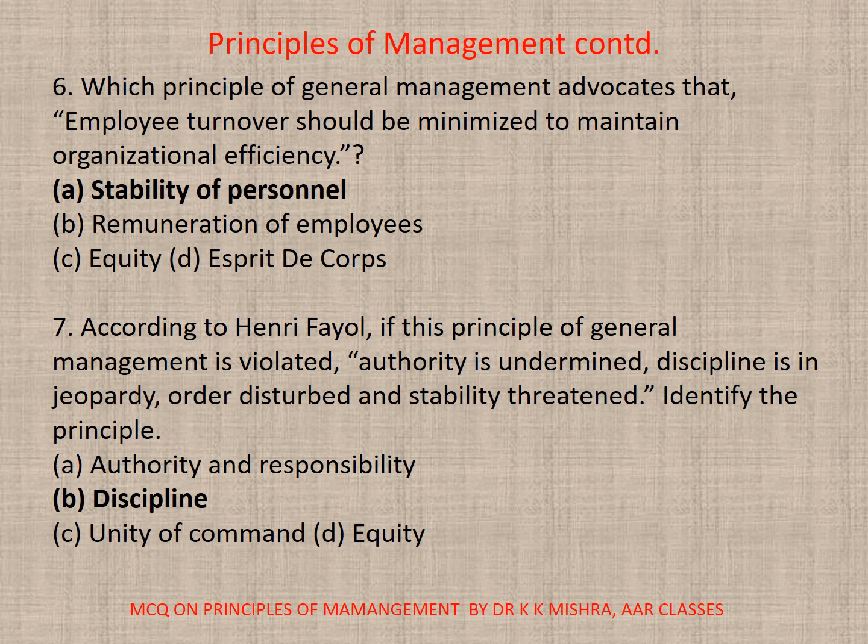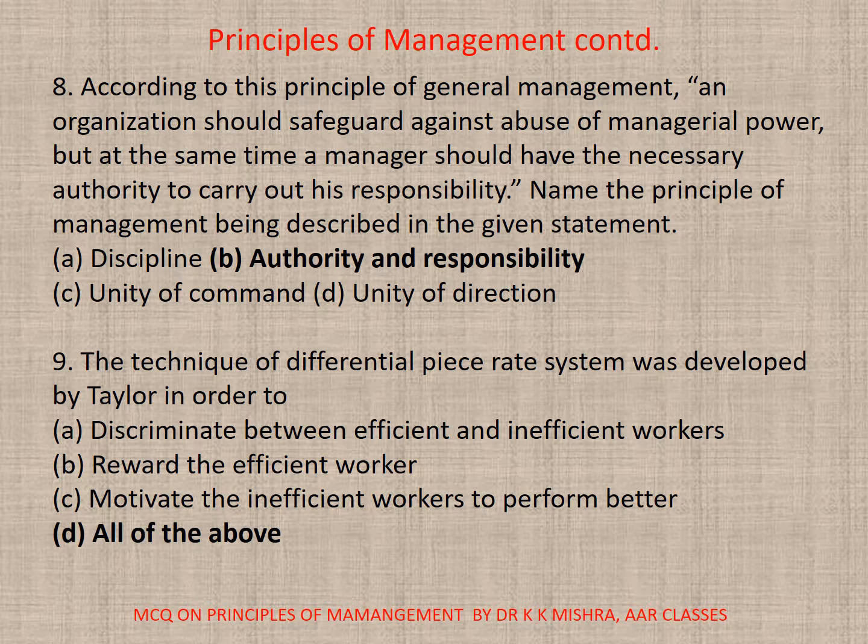7. According to Henry Fayol, this principle of general management is violated: authority is undermined, discipline is in jeopardy, order disturbed and stability threatened. Identify the principle. Correct option is B. Discipline. 8. According to this principle of general management, an organization should safeguard against abuse of managerial power, but at the same time, a manager should have the necessary authority to carry out his responsibility. Name the principle. Correct option is B. Authority and responsibility.